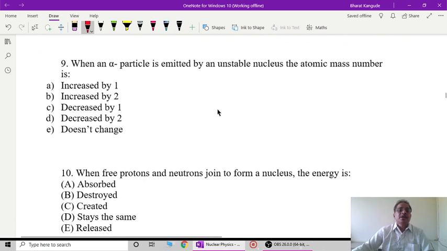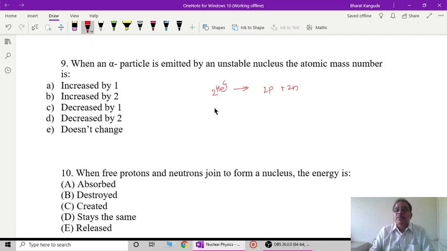Then, when an alpha particle is emitted by an unstable nucleus, remember the alpha particle is nothing but a helium-4 nucleus. It comes out of the nucleus, so 2 protons plus 2 neutrons come out in the form of this alpha particle, that is, a helium nucleus.